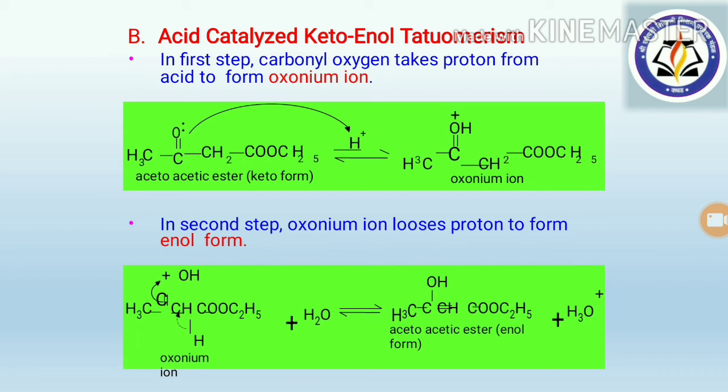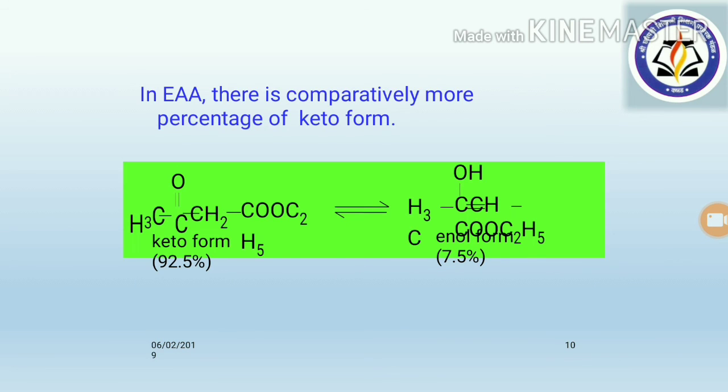Now B is acid catalyzed keto-enol tautomerism. In the first step, carbonyl oxygen takes a proton from acid to form the oxonium ion over here, and this oxonium ion in the second step loses a proton to form the enol form. So in this way there are two types of keto-enol tautomerism, and due to this the percentage of keto form is 92.5%, whereas the enol form is 7.5%. So from this percentage we can say the keto form is more than the enol form.